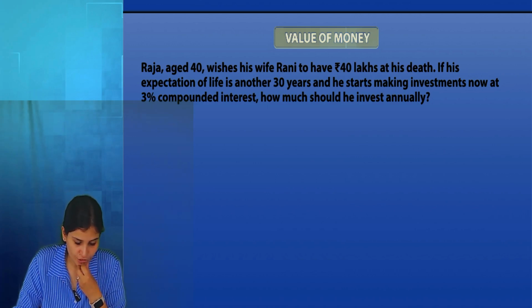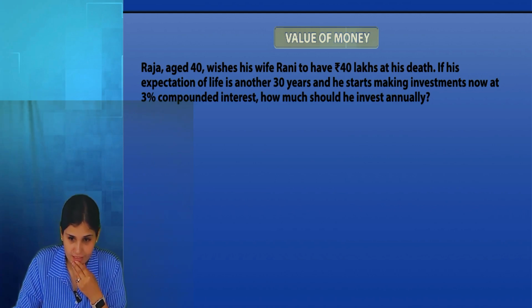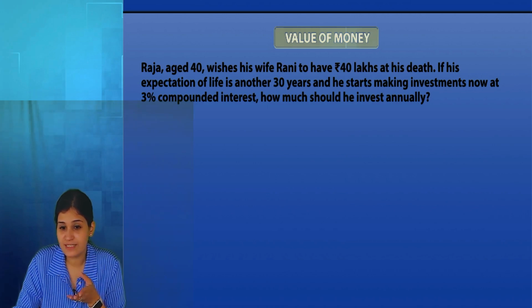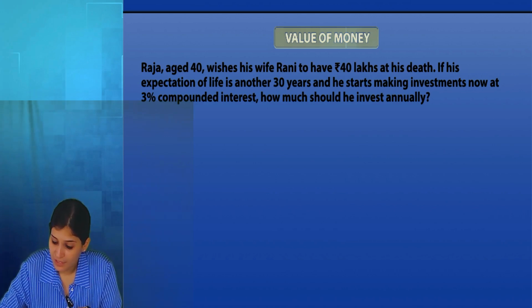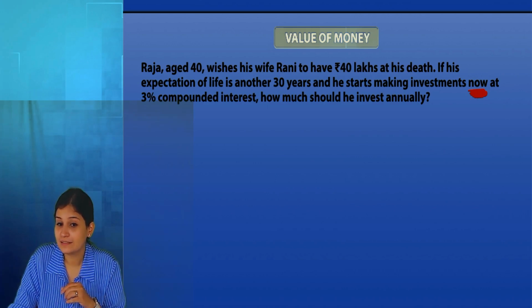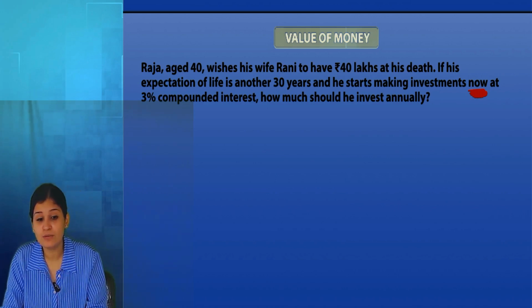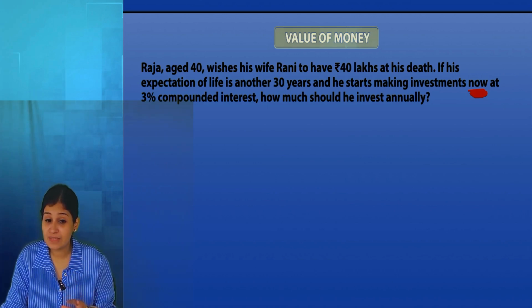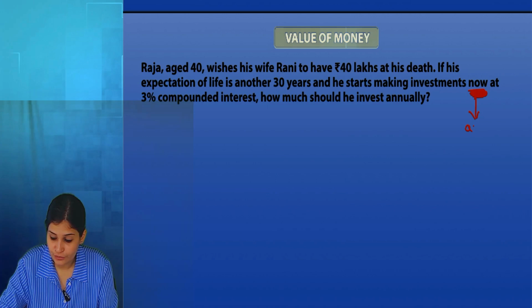Raja, aged 40, wishes his wife Rani to have rupees 40 lakh at his death. If his expectation of life is another 40 years and he starts making investments now, this now does not mean present value. The investment is starting from now. Immediate. Annuity due. The investment is going to start from today. So this means annuity due.